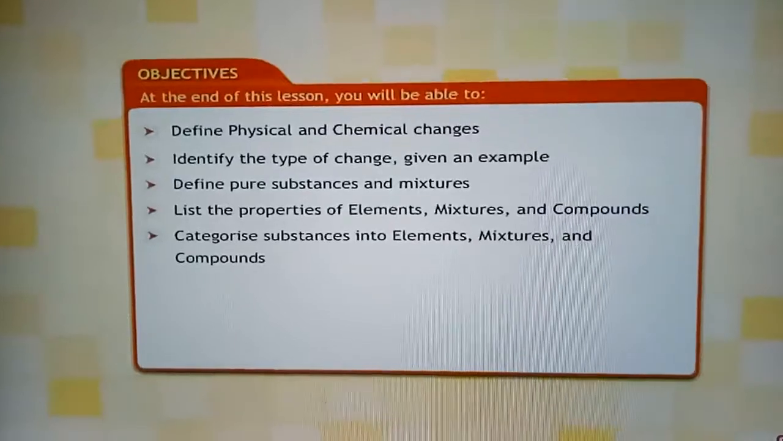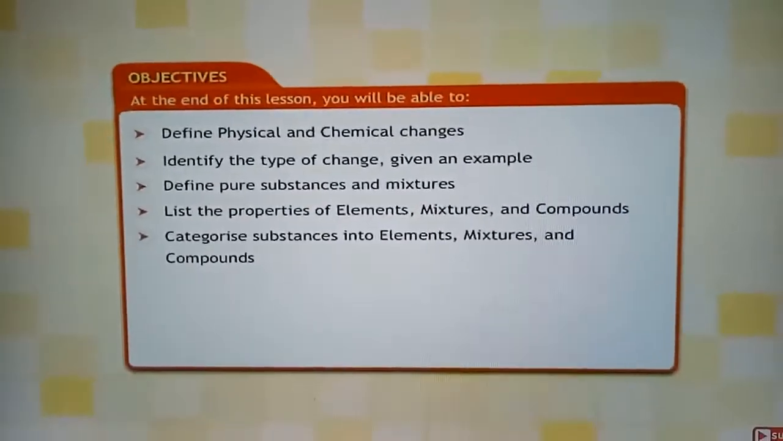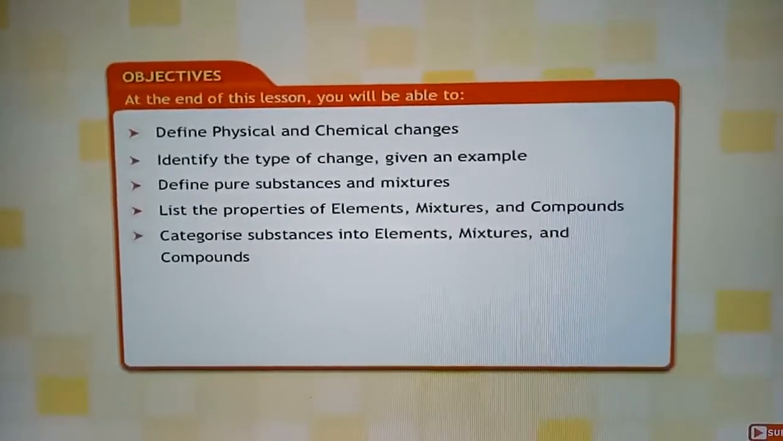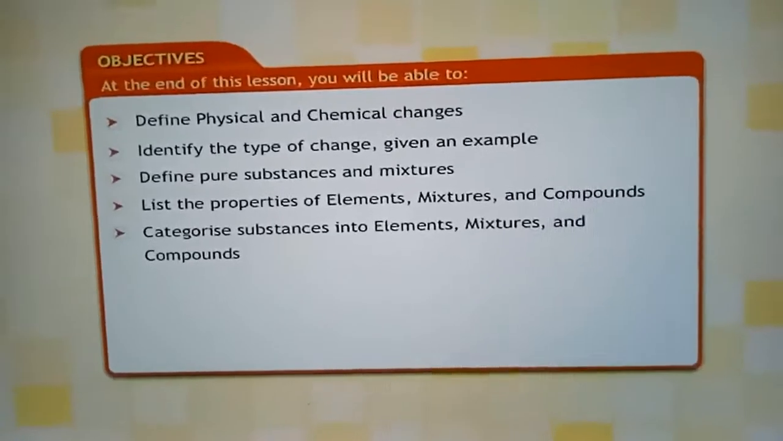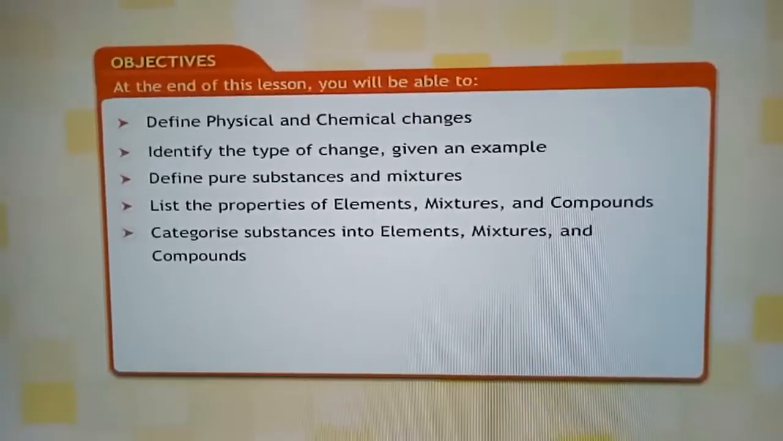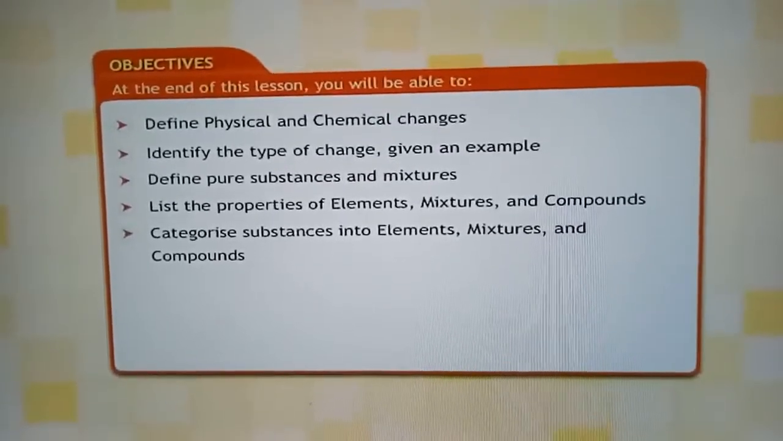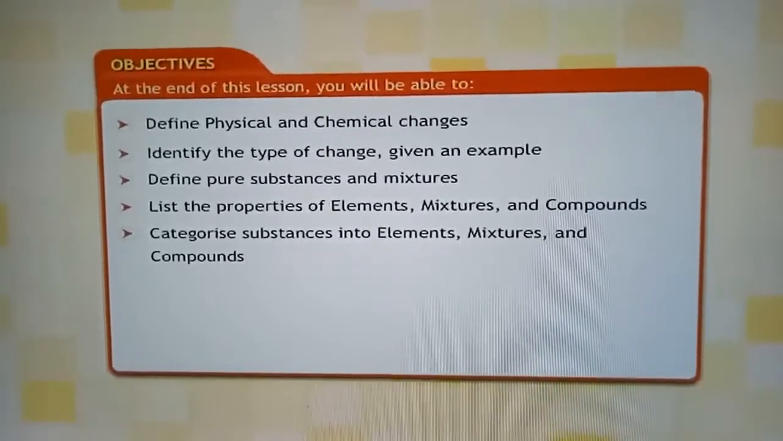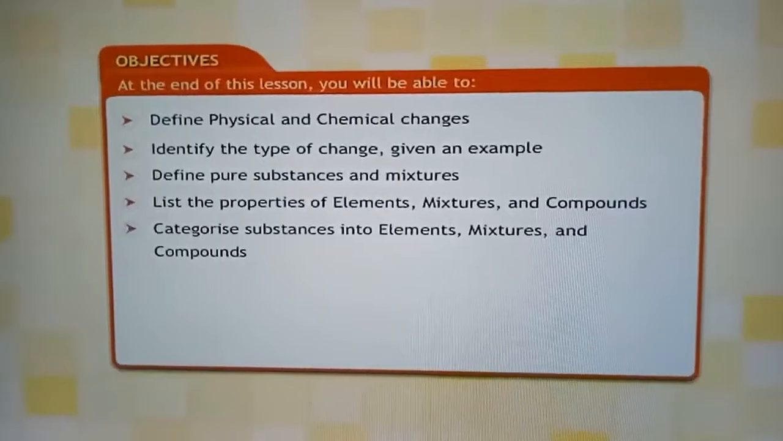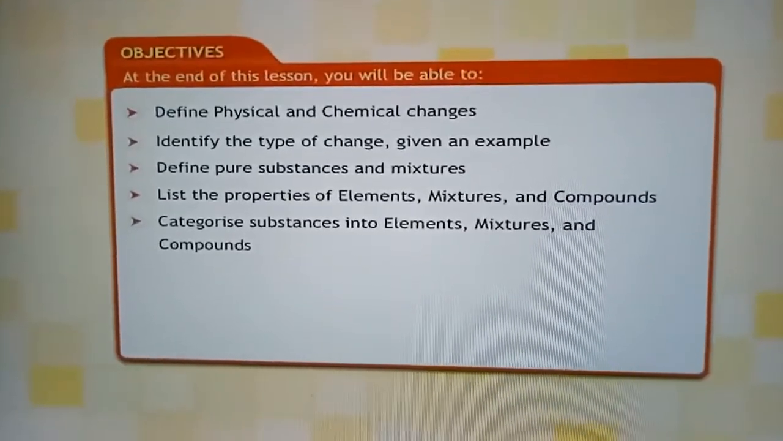In this chapter we are going to study the definitions of physical and chemical changes, identify the type of change with examples, define pure substances and mixtures, list the properties of elements, mixtures and compounds, and categorize substances as elements, mixtures and compounds. Today in this video we are going to learn about physical and chemical changes, and identify the type of changes with examples.